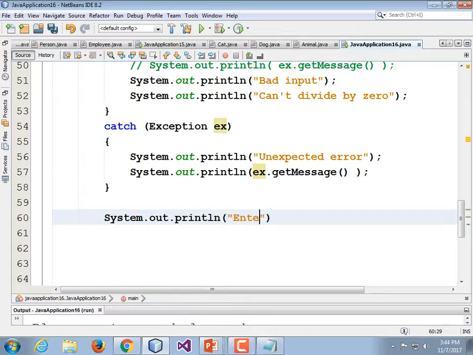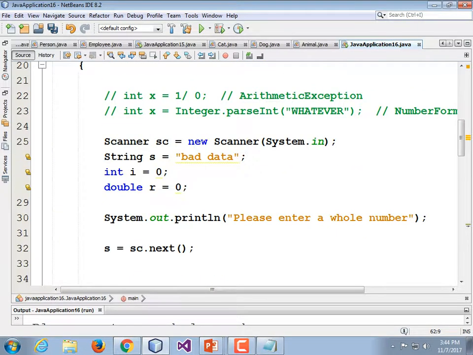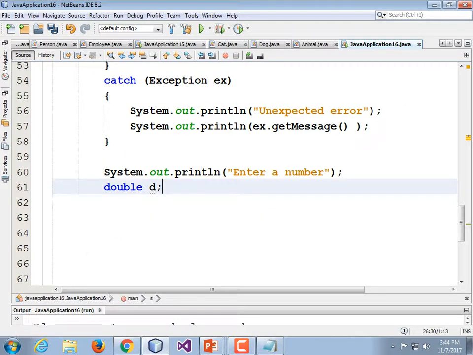System.out.println, enter a number. And we are going to use doubles this time. Double d. We don't need to actually assign it. Let's not assign it. If you scroll up here, we saw that we had warning messages for unassigned values never used. We could get rid of those by deleting our initialized values. I'm going to expect that that's the case here and just leave that alone. Don't know if that's a good expectation or not.